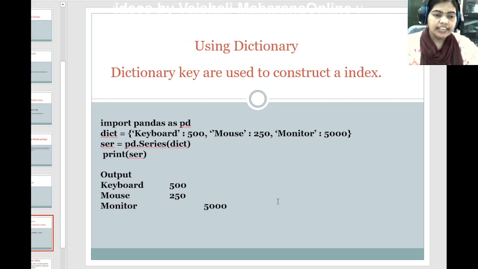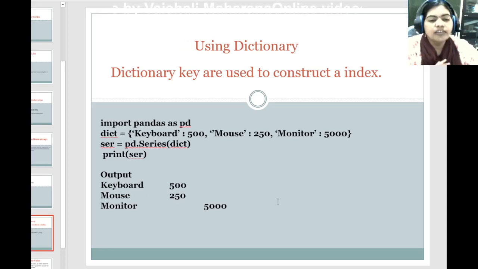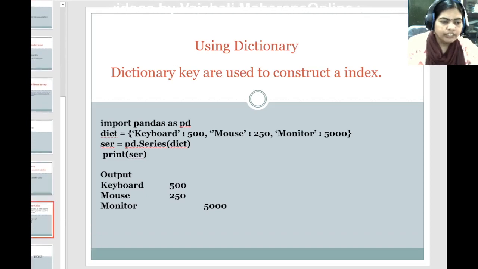Once the dictionary is created, this dictionary name is passed in the series method as an argument, and we get ser, the name of the series. If we print ser, we get our series with the index values keyboard, mouse and monitor. What we learned here is that the keys keyboard, mouse and monitor have become the index values for the series, and the values of the dictionary are now the values of the series. So this is about creation of the series using a dictionary.